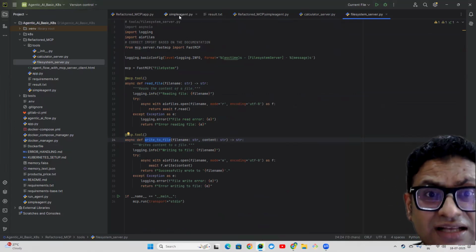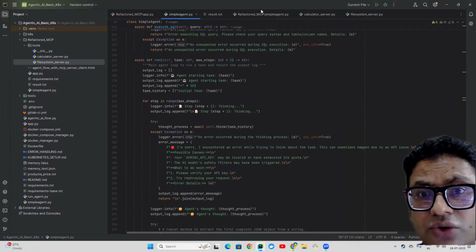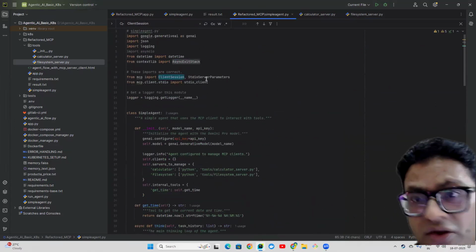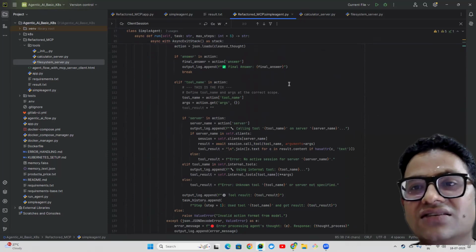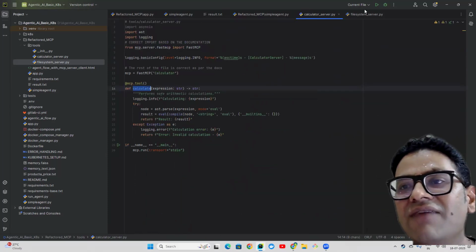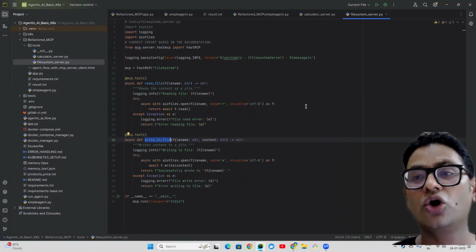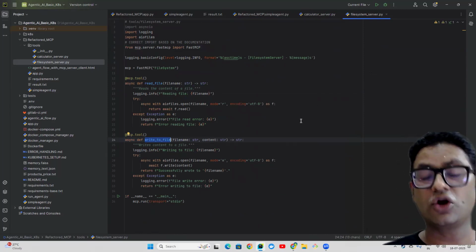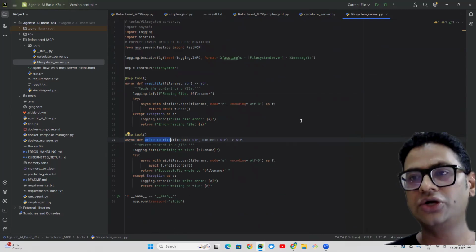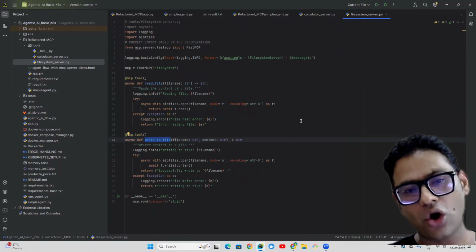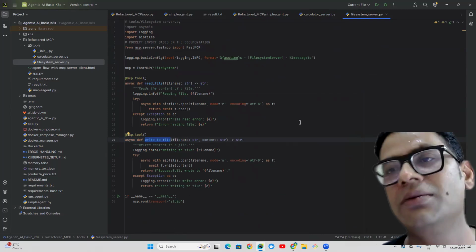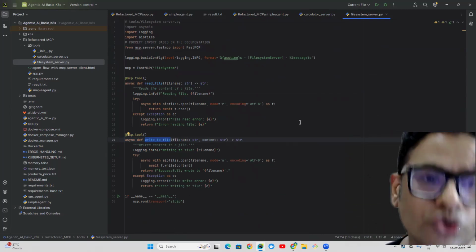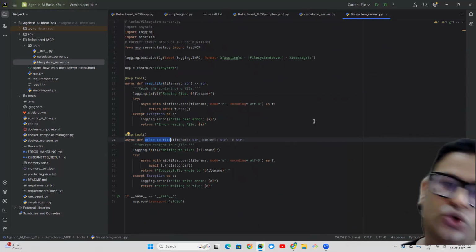Now, if you compare it with the previous giant monolithic code base, you can simply see that my agent is very clean. It's very, very simple. All we are doing is interacting with the client, and the rest of the interaction with the external system is taken care of by my client. And then we have different servers for the different interactions. If we want to include more servers, we can easily add those servers, or if we want more tools, we can add more tools to these servers as well. It completely depends upon your use case, whether you need multiple servers or on one particular server you can have all your tools. It's just a logical grouping of your tools depending upon what kind of activity needs to be performed, right?